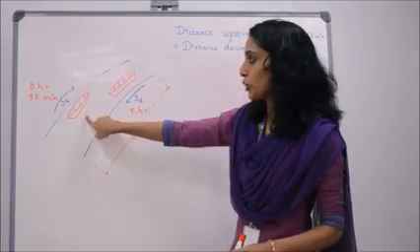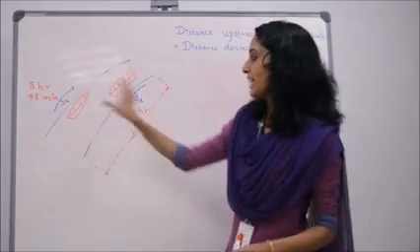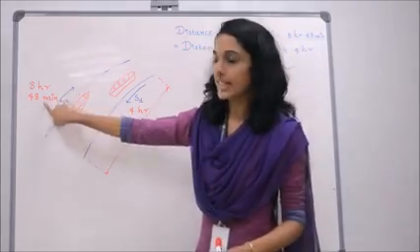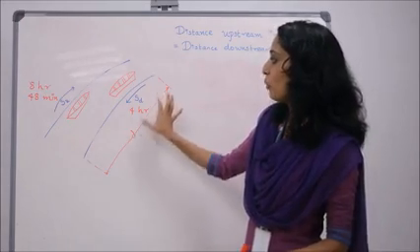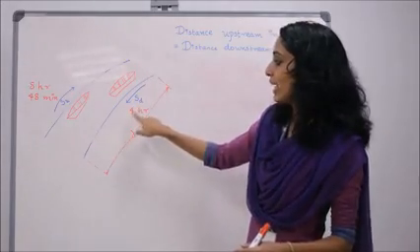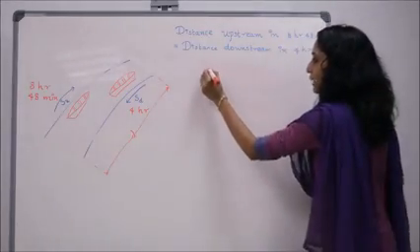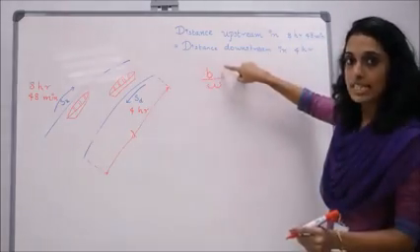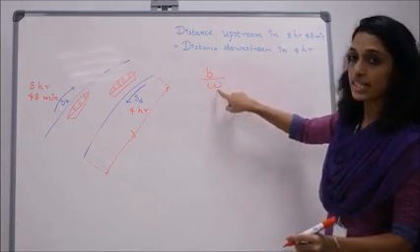We have got a boat that travels with an upstream speed SU and it covers a distance D in 8 hours 48 minutes. The same boat travels the distance D with a downstream speed SD in 4 hours, and we are asked to find B by W, that is the ratio of the speed of the boat to the speed of the stream.